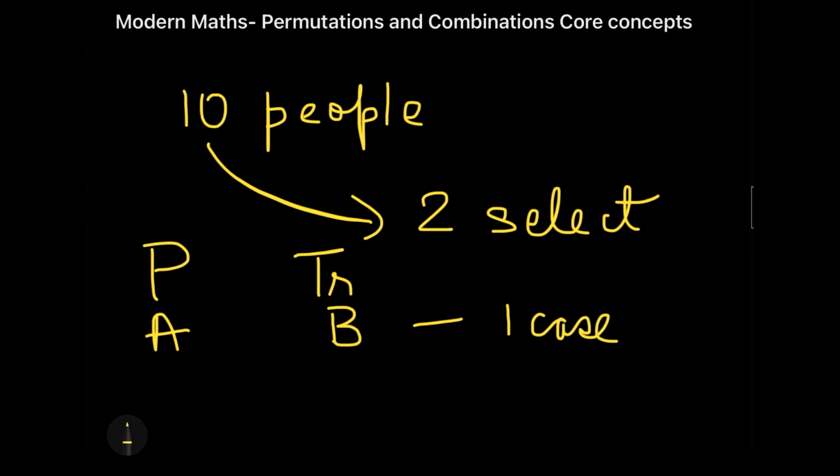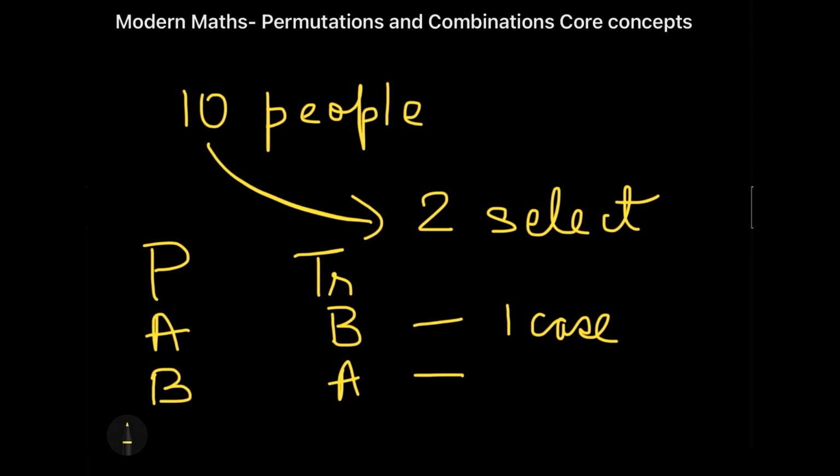Now, what will happen if I flip them? Flip them in the case I make B the president and A the treasurer. Now, this is the deciding point. This is what you have to also decide. अगर आपको लगता है कि flipping them is not changing or not making a new case, then you will go with combination. But over here, what do you think will happen?